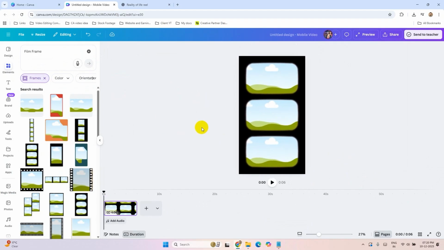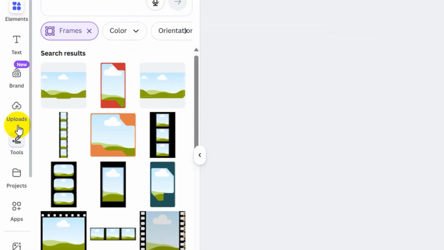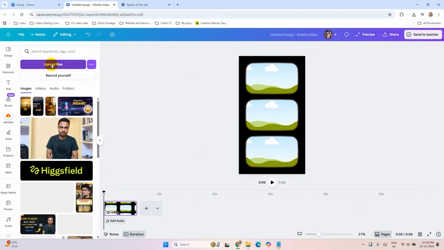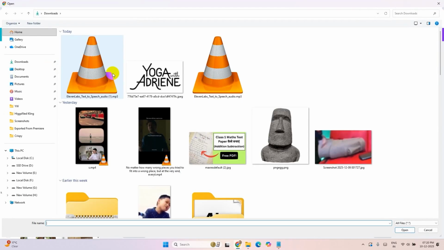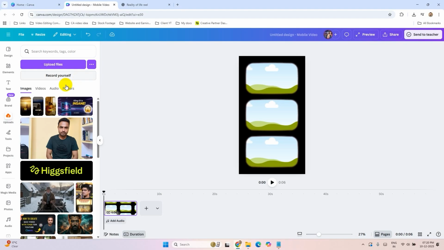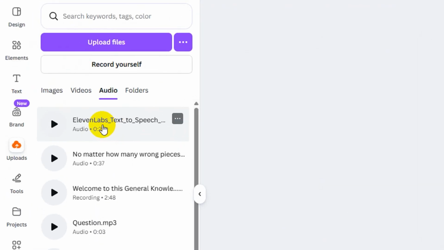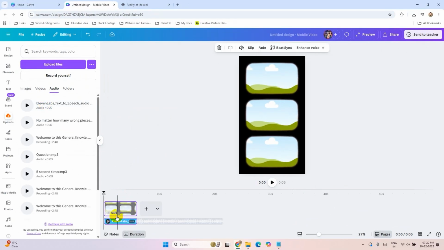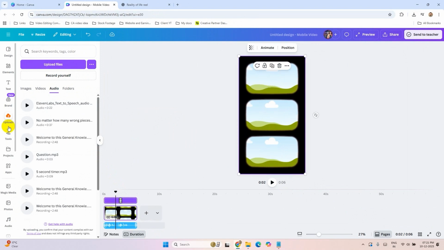Now add some video. But before that, let's add the audio that we have generated from ElevenLabs. Just go to the upload tab. Click on upload files and upload your audio. Now your audio is uploaded. Click on that. It's added to your video. Now add some video here.